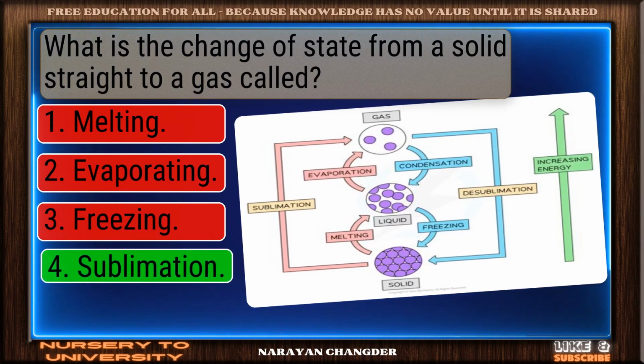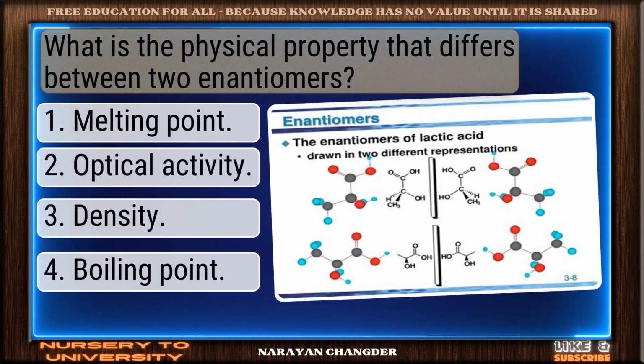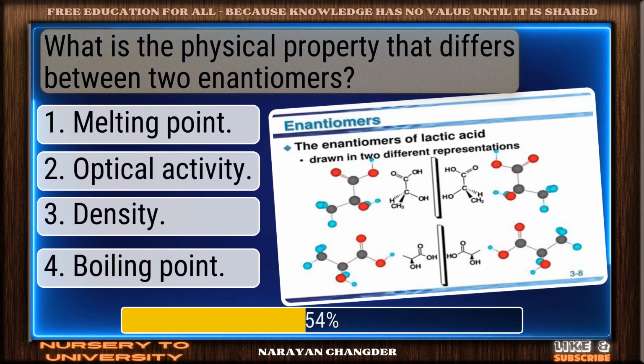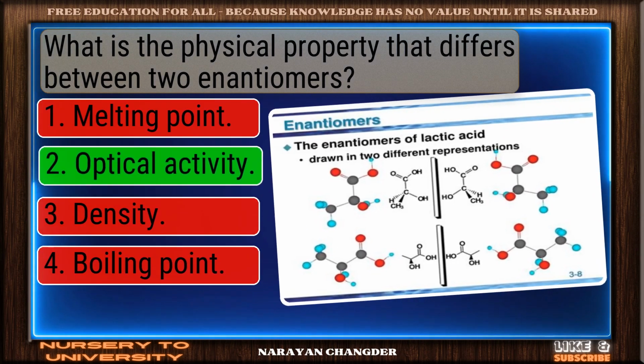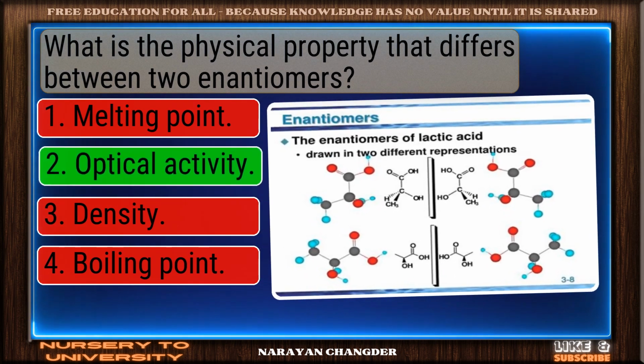Right choice. Sublimation is the best answer. What is the physical property that differs between two enantiomers? Strong choice. Optical activity is the right answer.